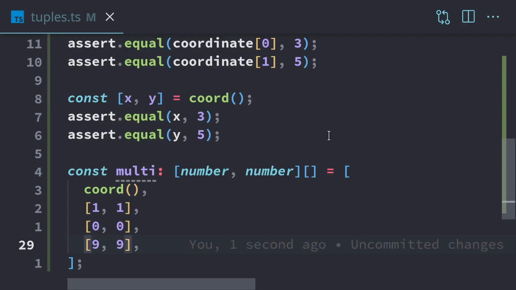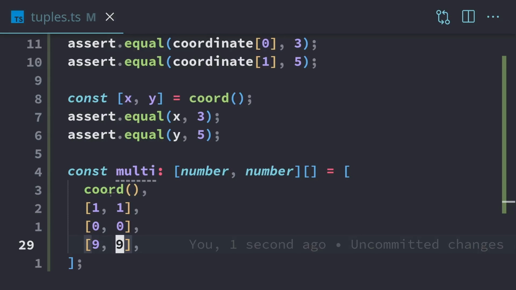So now we've created an array of tuples. Here is the type that exists in the array, which is a tuple. And when we add the square braces at the end, that just means we have an array. And so now we have 4 items in our array, and each one is a tuple.